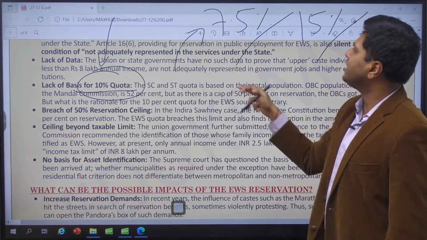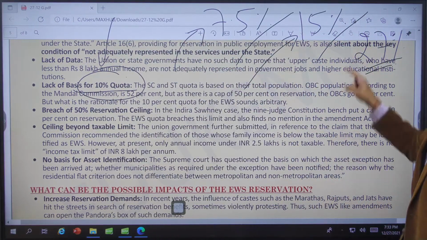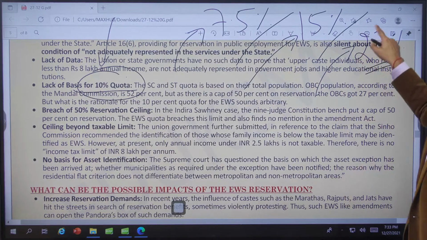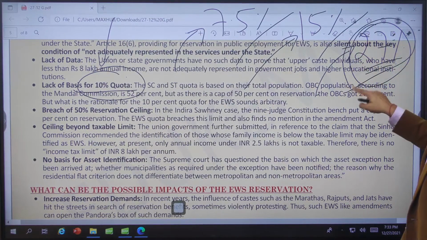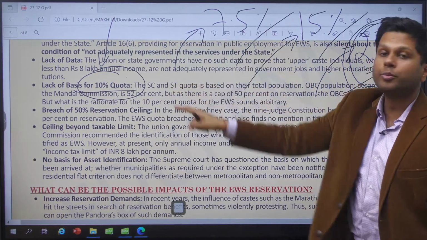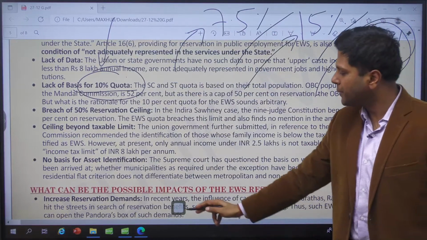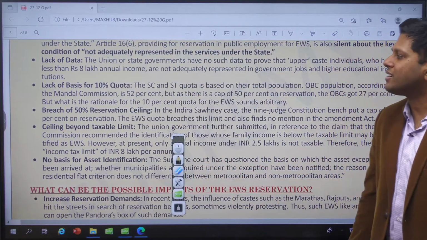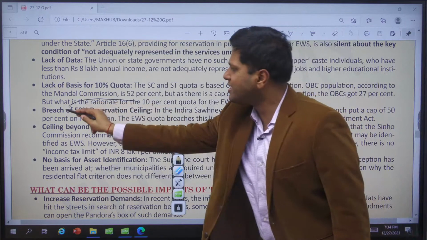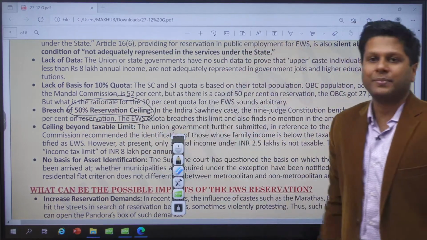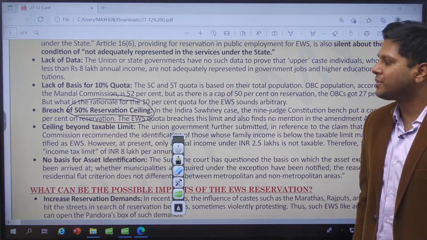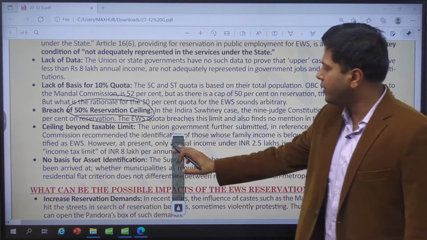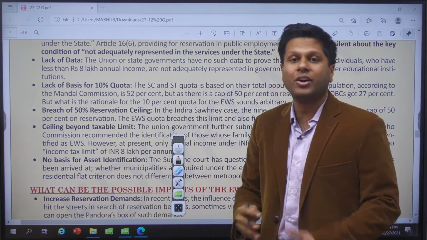Other people are receiving this benefit in proportion to their population, not this one, not 27, but the other two. What is the proportion for providing a specific 10% in number? And what about the Indra Sahni judgment, which said that there should be a 50% ceiling in total reservation? This has exceeded the limit, right? So the government says that we will ensure that there are more seats in organizations.